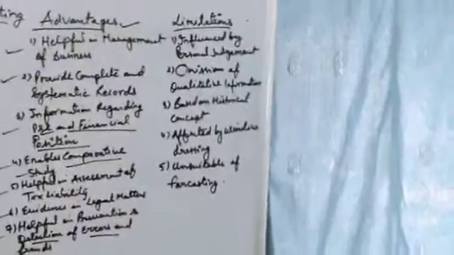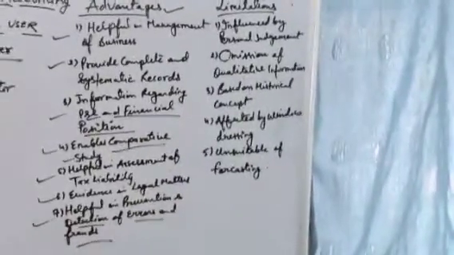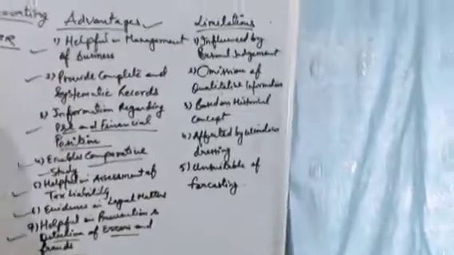Okay, now come to the last point, that is limitations of accounting. Accounting is very good. It has so many advantages. So many users are there. So many types of accounting are there. But still some limitations are there.